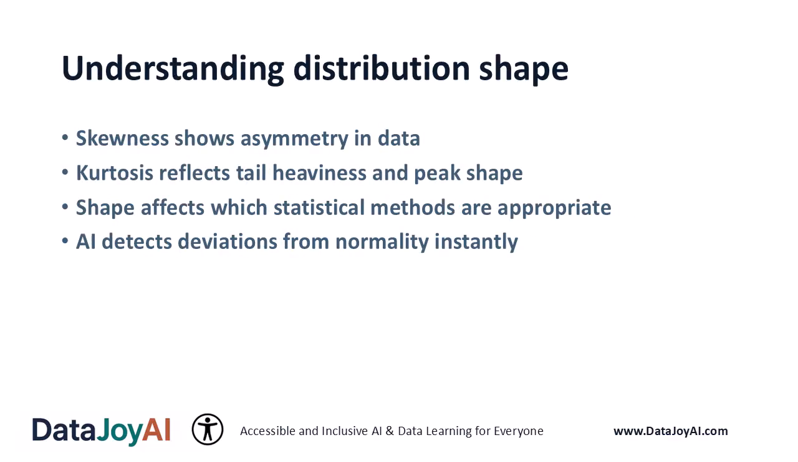Understanding distribution shape. Skewness and kurtosis describe how symmetric a distribution is and how heavy its tails are. These characteristics affect which statistical methods are appropriate. AI tools detect deviations from normality instantly, helping you choose the right analytical approach.